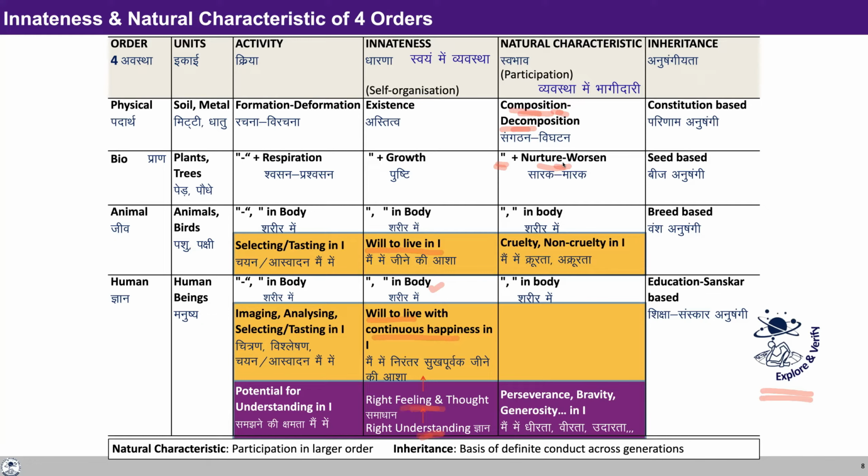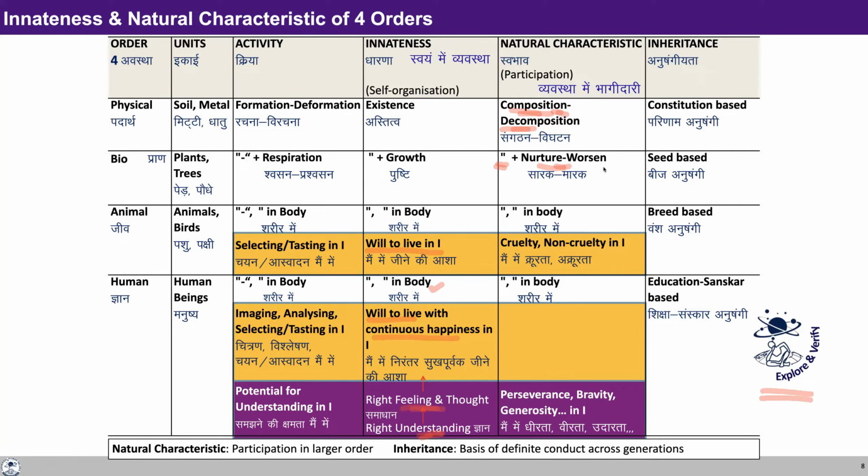So if you look at the participation in the bio order, it is only in terms of nurturing and worsening along with composition and decomposition. Now there could be four kinds of participation. One would be nurture, nurture, the other would be nurture, worsen, the third would be worsen, nurture, and the fourth would be worsen and worsen. So what does it mean?